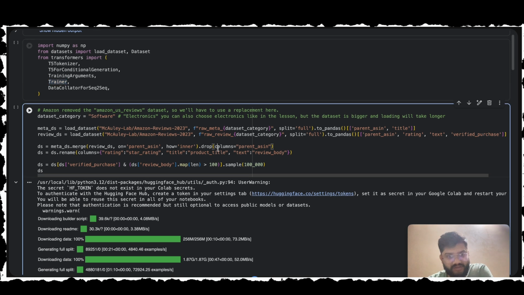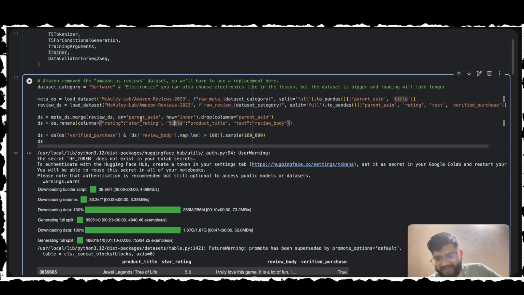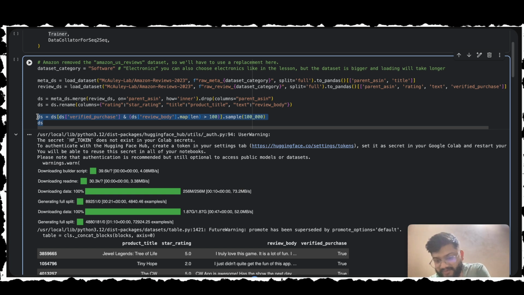So firstly we do data acquisition and cleaning. Here the challenge is Amazon's original dataset was taken down. We are using this specific version of the dataset. So we load two separate files, one with product titles and one with the review text. We merge them so the model knows which title goes with which review. And over here we only keep reviews that are verified purchases and longer than 100 characters. This filters out low quality, low effort reviews like "good" or "okay".